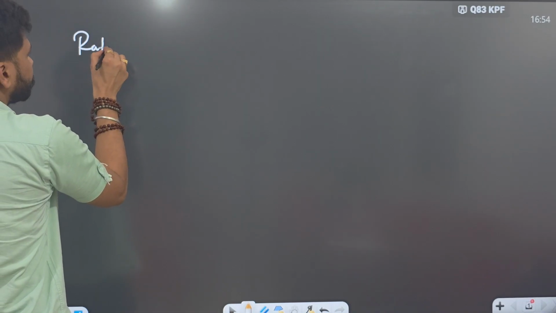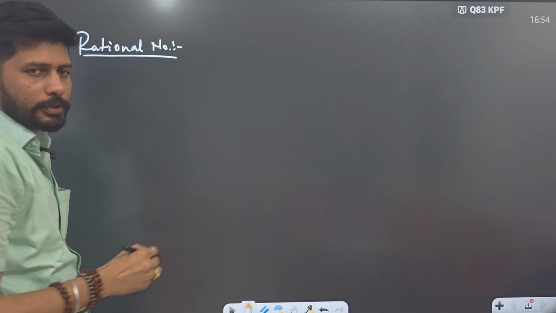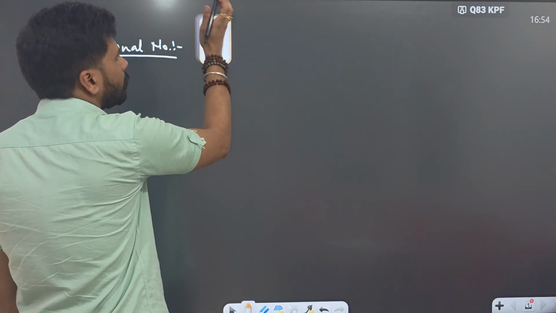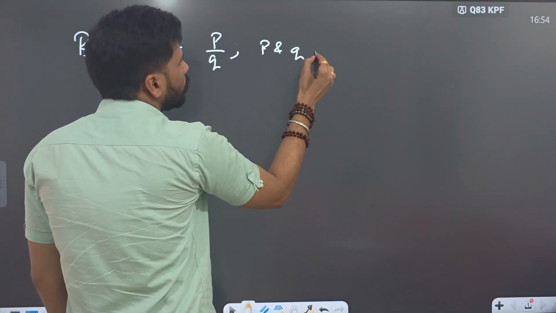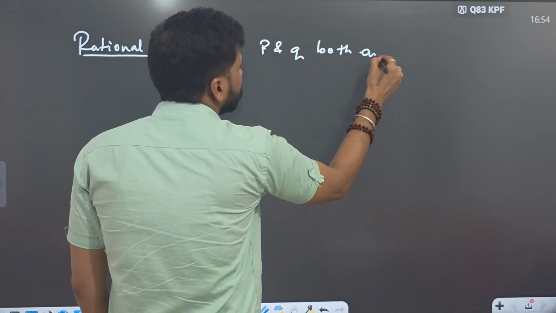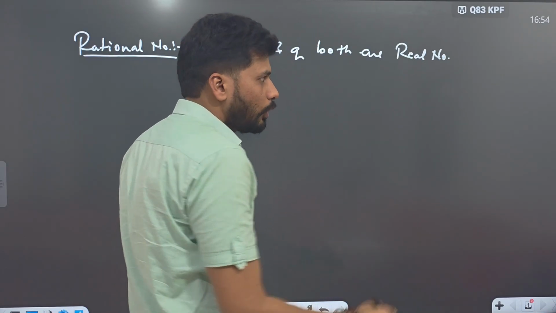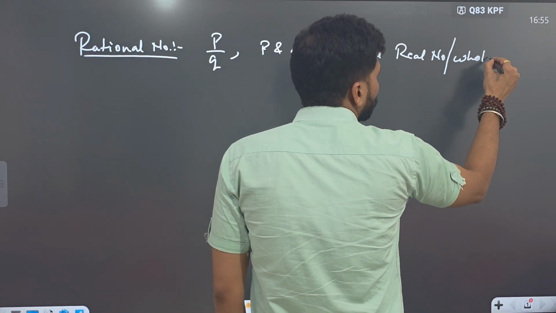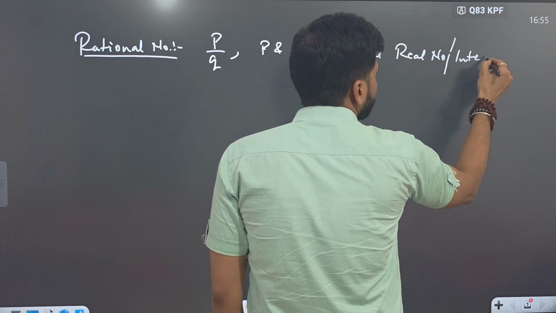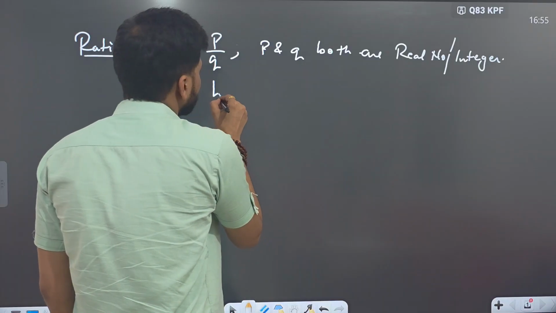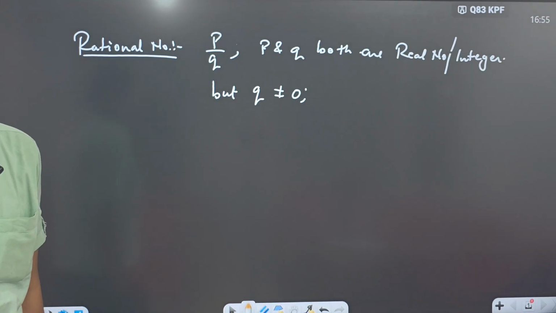Rational numbers are those numbers which can be represented in the form of p by q, where p and q both are real numbers or whole numbers or integers, you can say. But q will never equal 0. Why will q not equal 0?